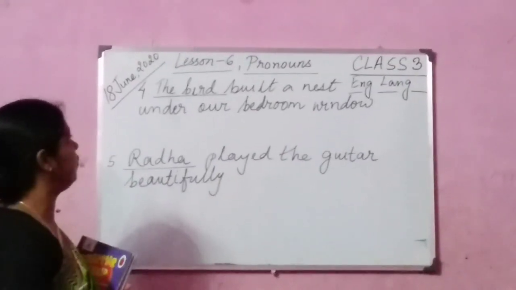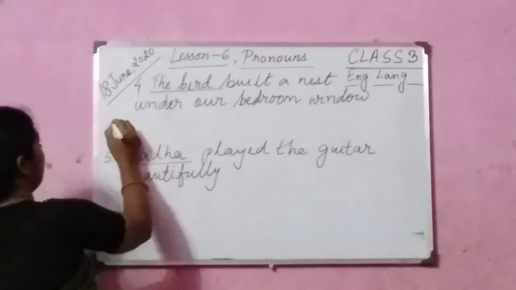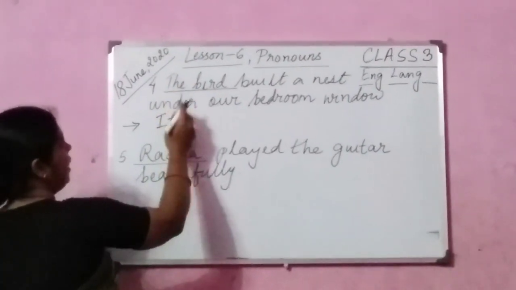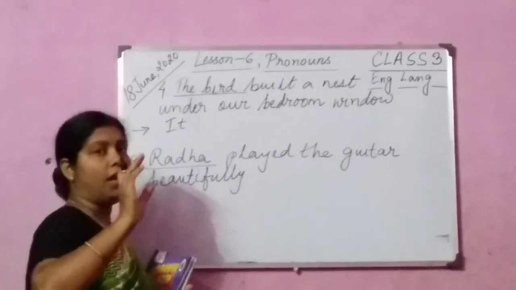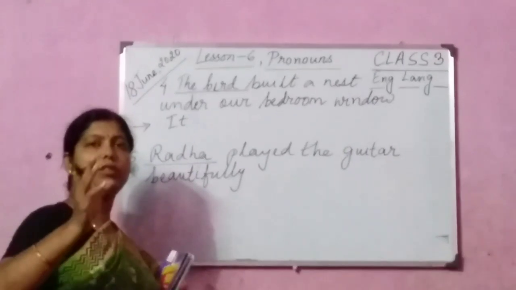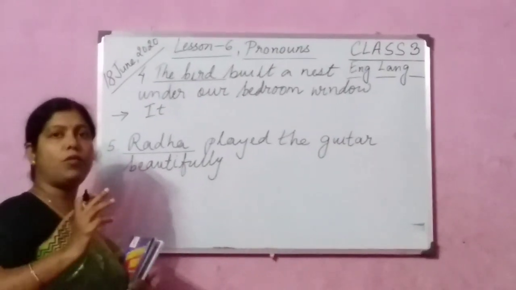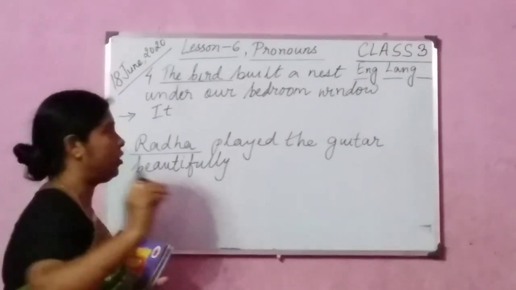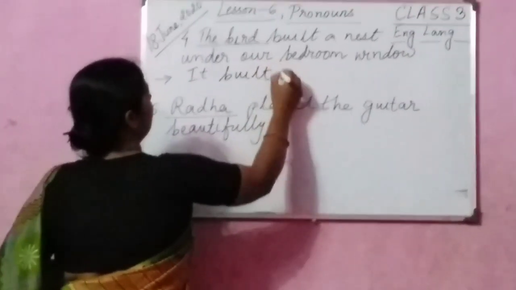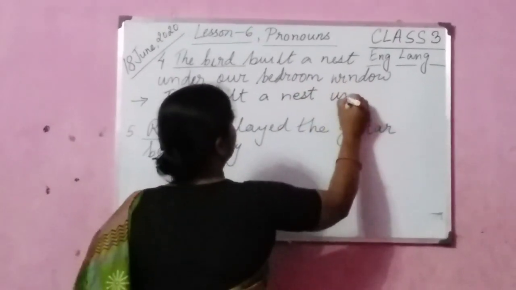See, children, we'll continue with 4. The bird built a nest under our bedroom window. Instead of the bird, we are going to write it built, because the bird falls under the animal category. Okay, so for the bird, the personal pronoun we are going to use is it. Okay, it built a nest under our bedroom window.